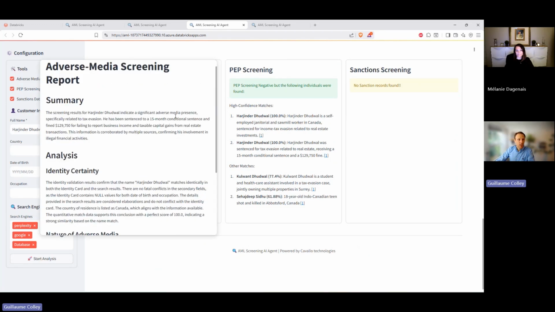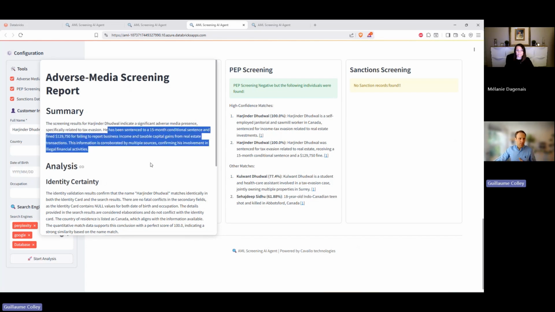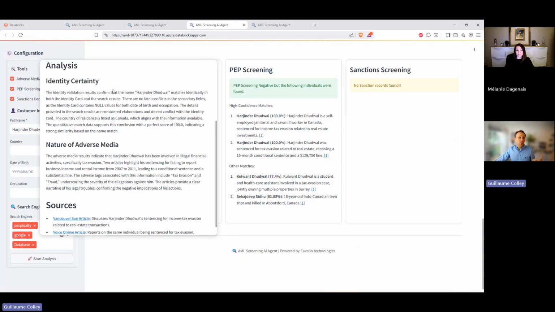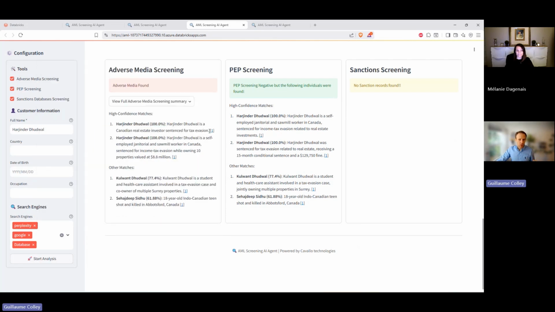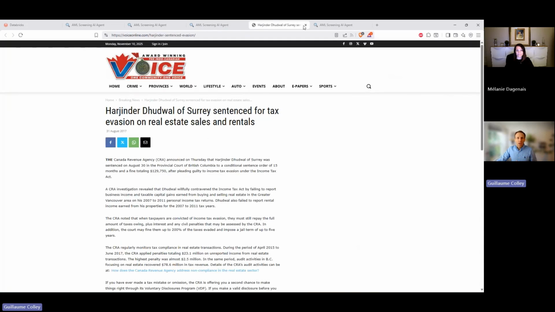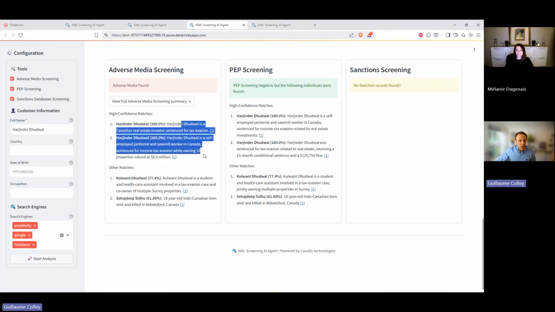We can see a summary where Harjinder Dudwal has significant adverse media presence, specifically related to tax evasion, some details on what was found, and then a detailed analysis on why we think it's the right person: the identity matching, the nature of the adverse media, and a summary of what we found, as well as the sources, which are also available here. In that case, sentence for tax evasion. So yes, that's the person. This is for the high confidence matches.